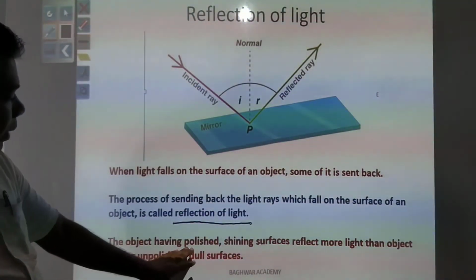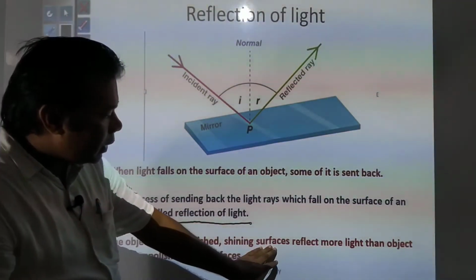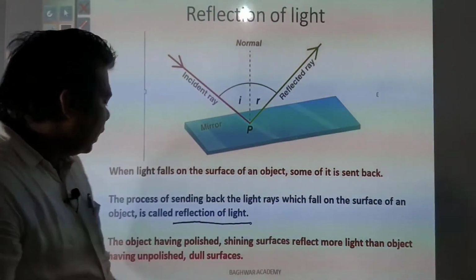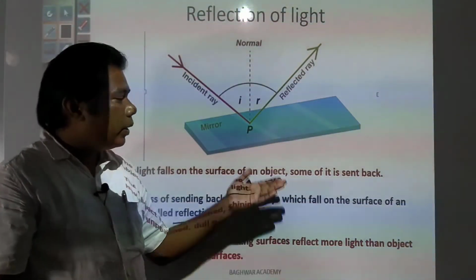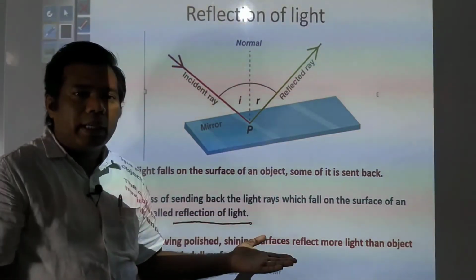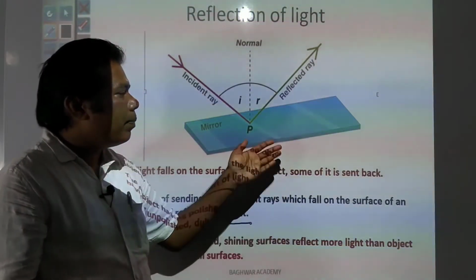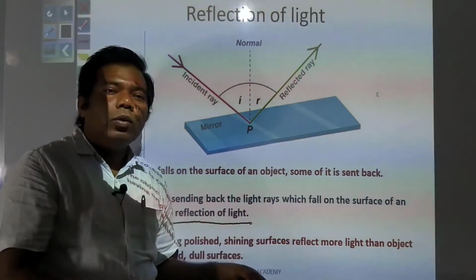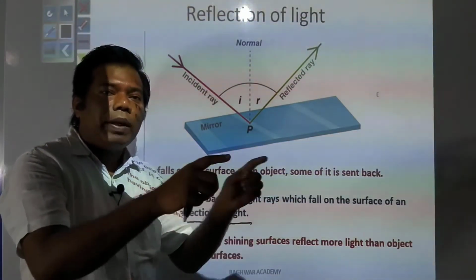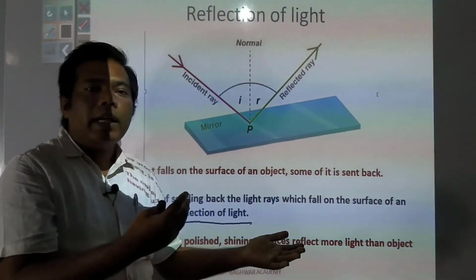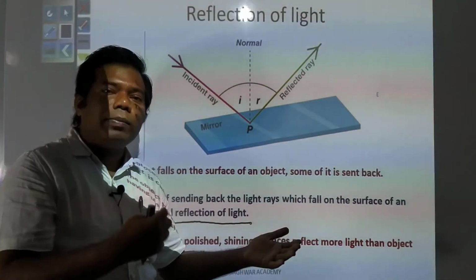Objects having polished shining surfaces reflect more light than objects having unpolished or dull surfaces. You can experience that also. At home, if you have plates on which you eat, that plate is very smooth, so light reflects back easily.